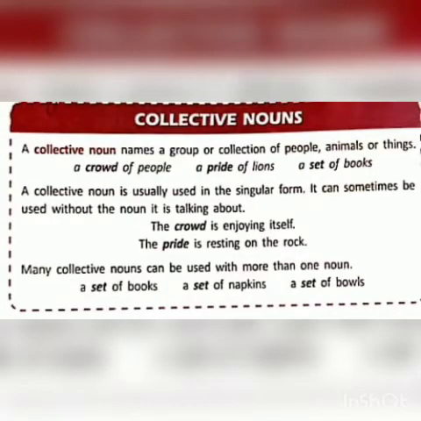Then we have another form, that is collective noun. A collective noun is a noun that names a group of people, animals or things. In a collective way, we take one group and give that group a name. So the different names given to different groups of people, animals or things, that is called a collective noun.